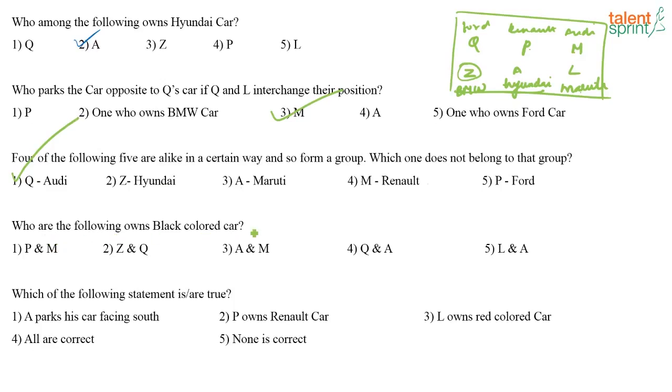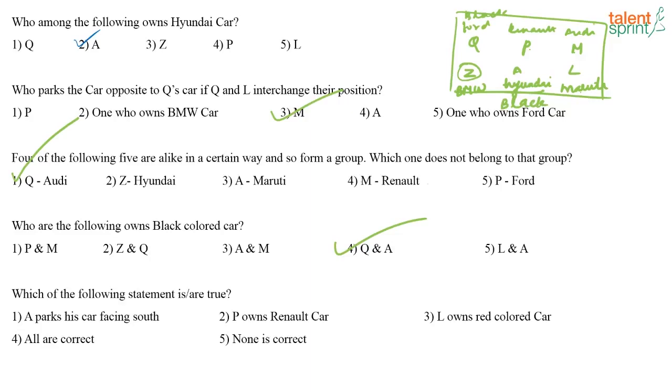Now, who among the following owns a black colored car? So who are the ones who own the black colored car? See, A owns a black colored car and Q also owns a black colored car. So Q and A are the people who own black colored cars.